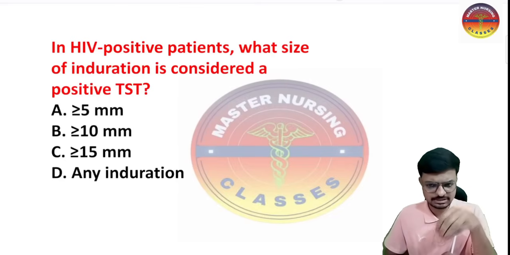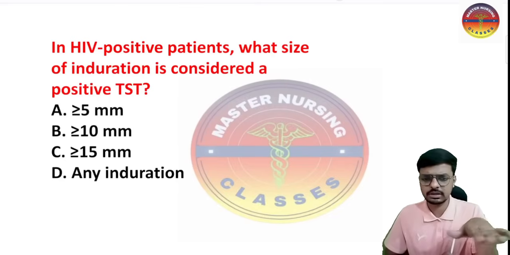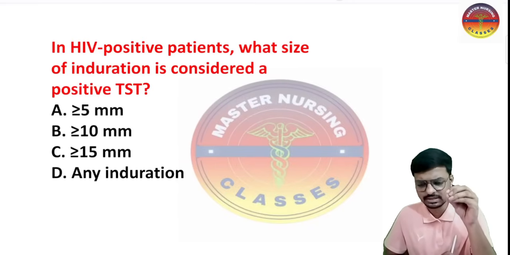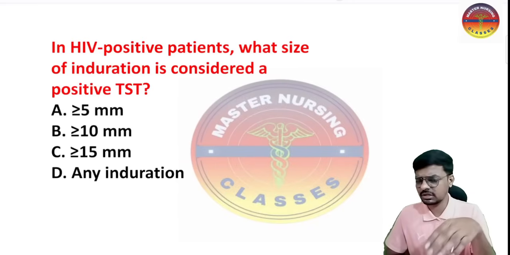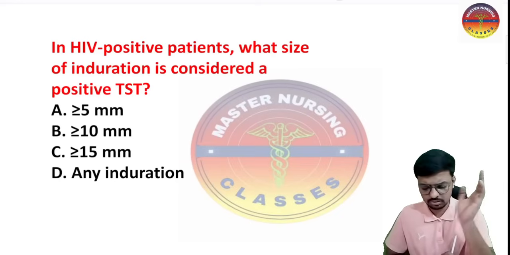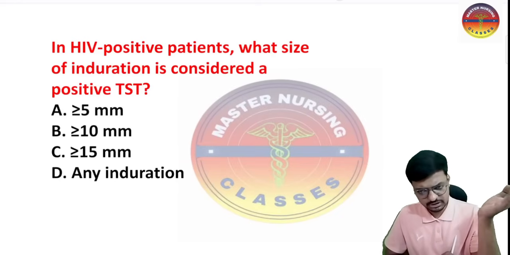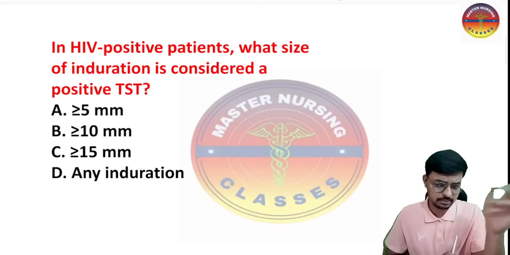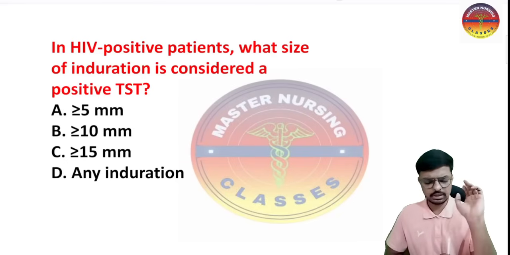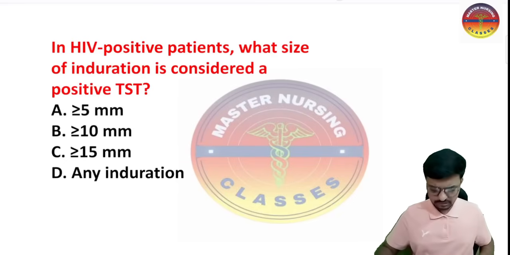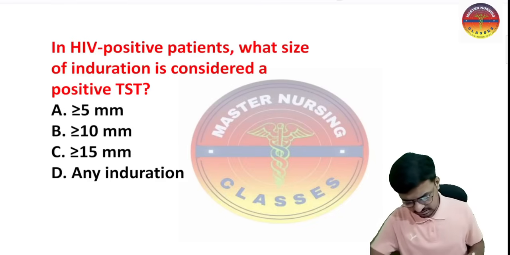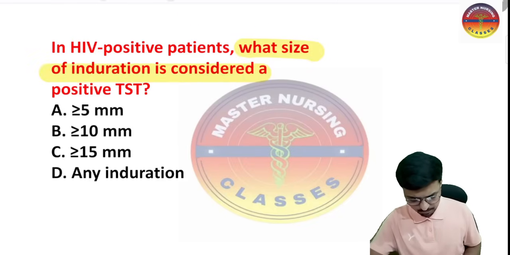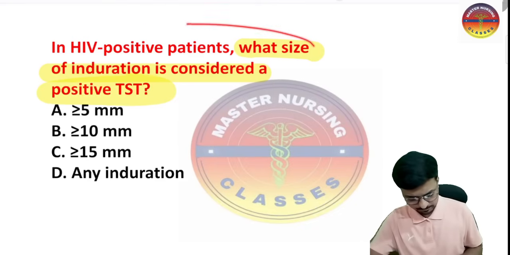By performing this test, we are not going to confirm TB, and we are not going to screen TB perfectly. We want to know whether the patient was previously exposed to TB or not. If the patient was exposed to TB previously, it may show positive. If not exposed previously, it will show negative. So an HIV positive patient is there. In this particular patient, what is the size of the induration which is considered a positive tuberculin skin test is the question.